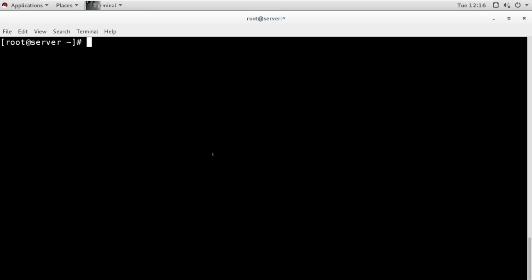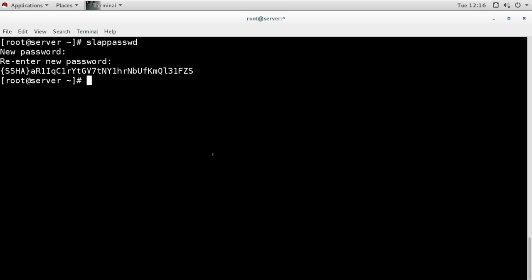So for generating the password, the command is slappasswd, and when you press enter it is asking for the password. I will go with abc@123, abc@123, and this is the hash which I got. Now I have to use this hash in the database file of LDAP. So I will copy this.